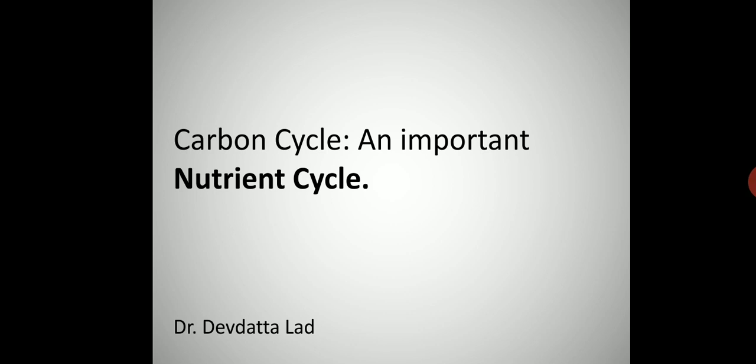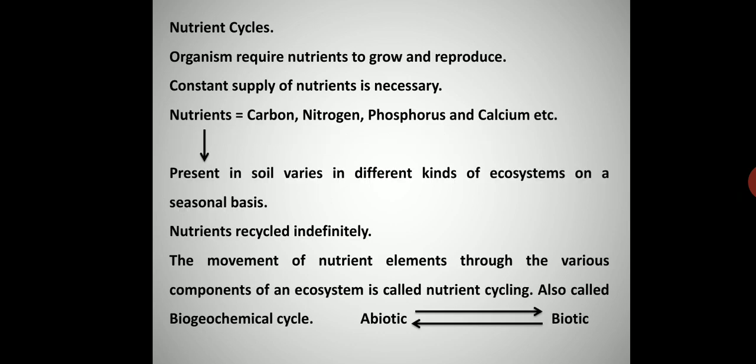Today I am going to speak about the carbon cycle, which is an important nutrient cycle. Basically, nutrients are required by every organism for their growth and reproduction. Because of this, they require a constant supply of nutrients. Nutrients are basically carbon, nitrogen, phosphorus and calcium, and they are always present in the soil in any kind of ecosystem, and it varies on a seasonal basis. That means every ecosystem has different quantities of the nutrient in their soil, and that also varies on a seasonal basis. Nutrients are being recycled indefinitely in any particular ecosystem.